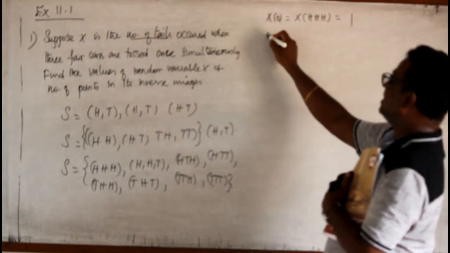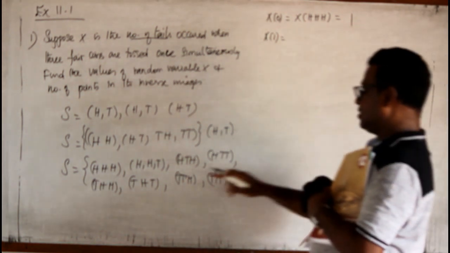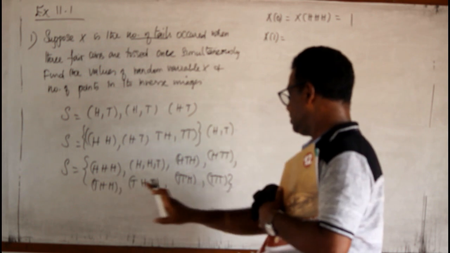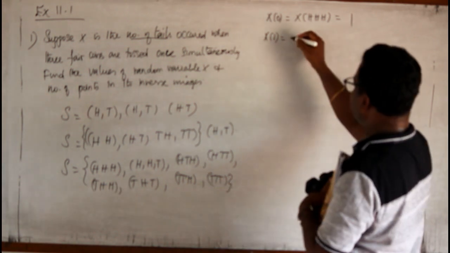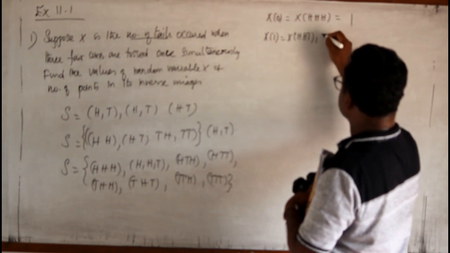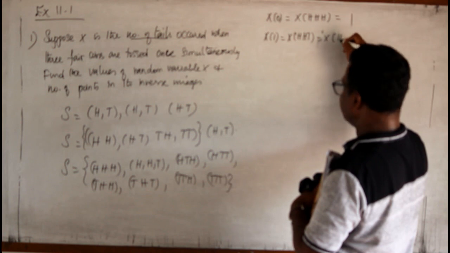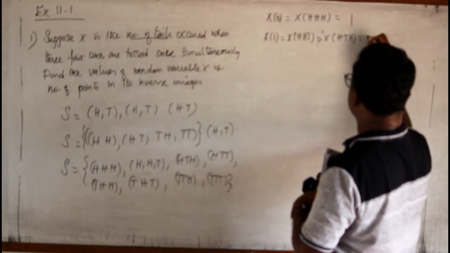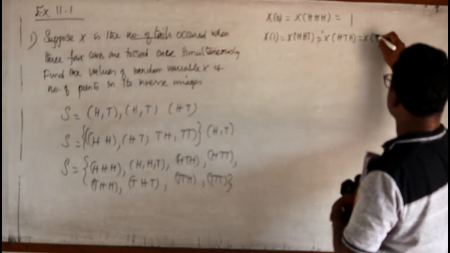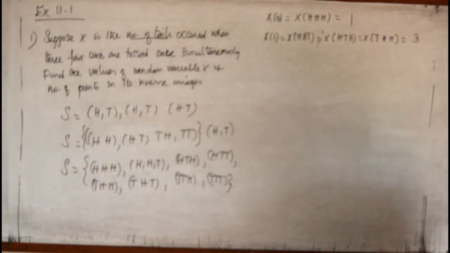Now, x of 1 means only 1 time the tail occurs: 1, 2, 3, only 3. What are they? X of HHT equal to x of HTH equal to x of THH. So, 3 times they occur.